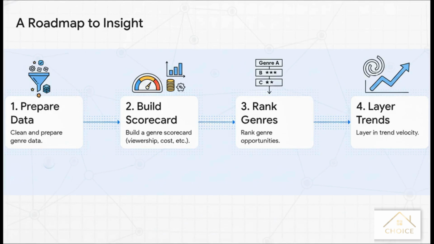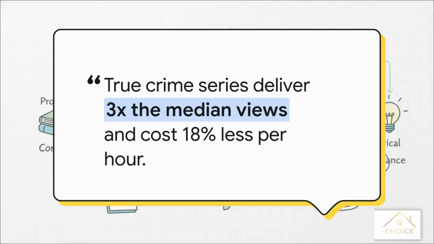In response, the AI doesn't just give us an answer, it gives us a roadmap. It breaks down our complex goal into a clear step-by-step action plan. It suggests building a genre scorecard and even layering in trend velocity, things a non-analyst would probably never have thought to do. And this is the payoff. By following that focused plan, you can uncover an insight this powerful. This isn't just a fact, it's a strategic recommendation backed by multiple data points. It's the kind of insight that leads to real business decisions.